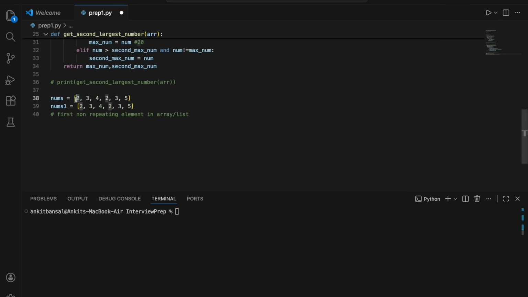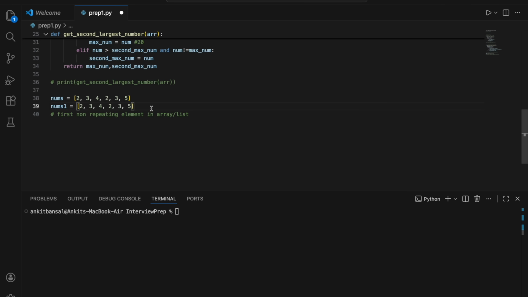So I will discard 2. Then again I will pick 3, and I will check if 3 is there or not. If it is there again, then this is not a non-repeating element. Again I will pick 4, and then again I will check in the rest of the array. If I'm at index 3, I will check from index 4 of that array. Similarly, when I'm at 5, I will check going forward, right? Okay, great.